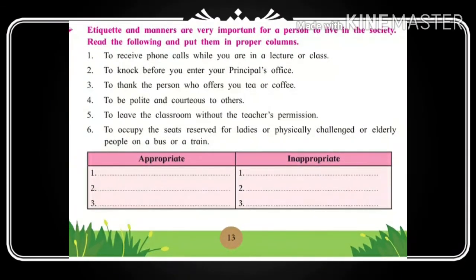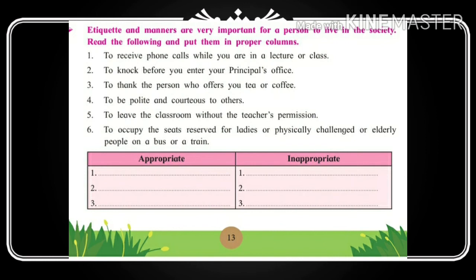Etiquette and manners are very important for a person to live in society. Read the following and put them in the proper column. See, there are 6 sentences there. They show etiquette and good manners. After the statements, we have 2 tables. One is about appropriate and the second is about inappropriate. So you read the statements and write them down in the columns.